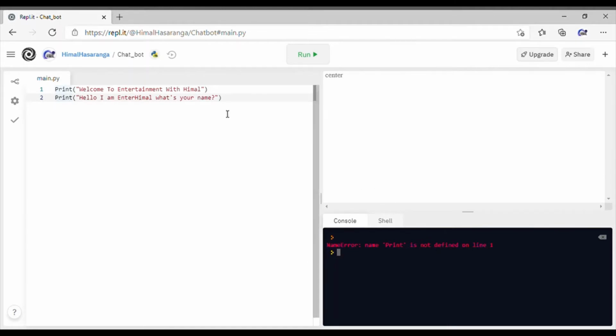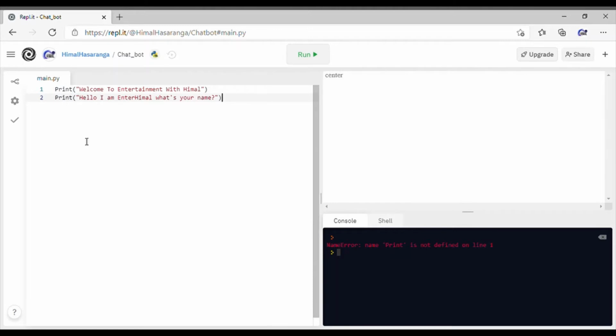So it's probably because there's a simple or capital T. So you should be really careful. I'm going to delete this, then print. Print, yeah. And then for this too, print.